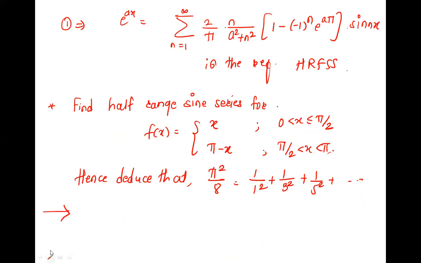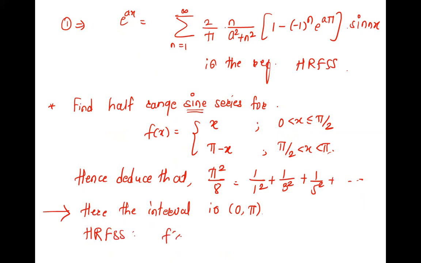So given is the question where interval is defined 0 to pi with one discontinuity. So the interval is 0 to pi, right? And we are going to find half range Fourier sine series. So it is f of x is summation bn sine nx, n is 1 to infinity. This is equation 1,